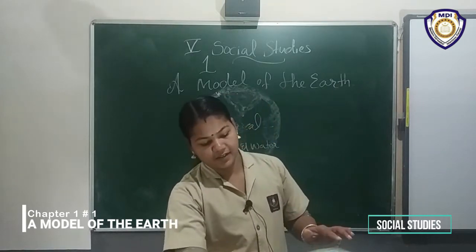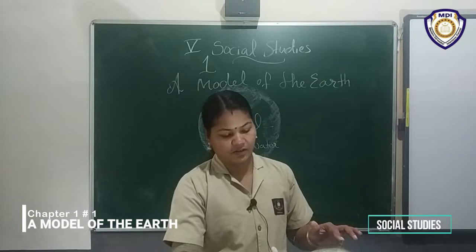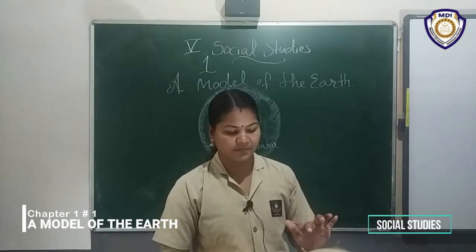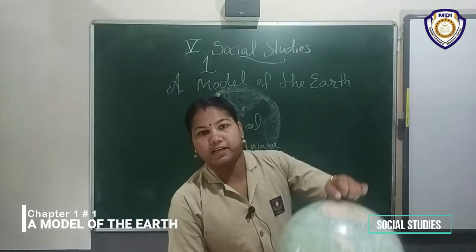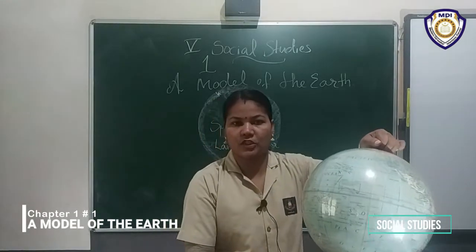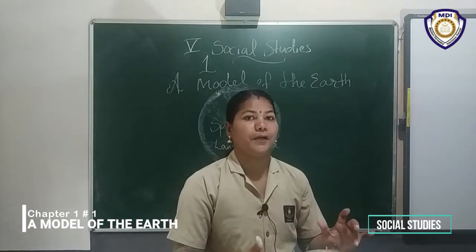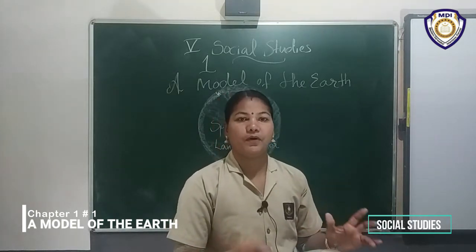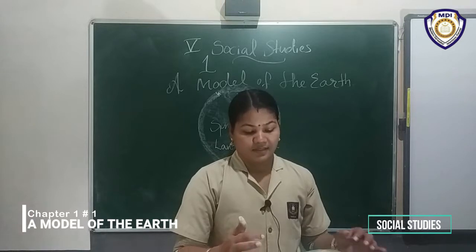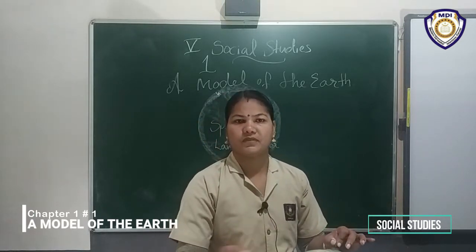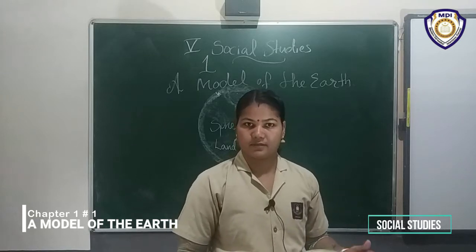Can you see there are 2 colors here? What are the 2 colors? Blue and brown. Okay, blue denotes water.